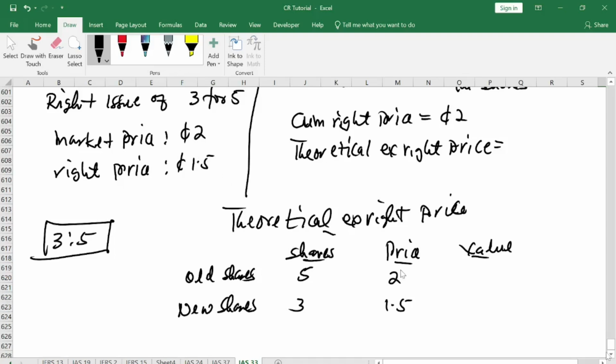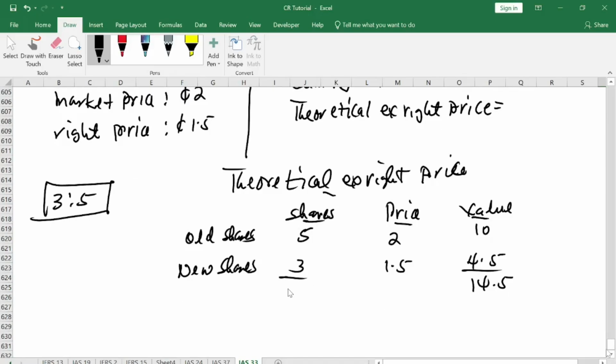Well, here will give you 10, and here will give you 4.5. So that gives you 14.5, the value. And then we add the shares. The shares will give you how much? The share is 5, and the other is 3. So the share is 8.